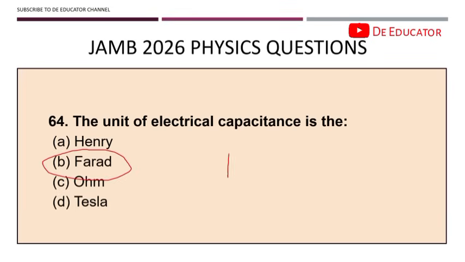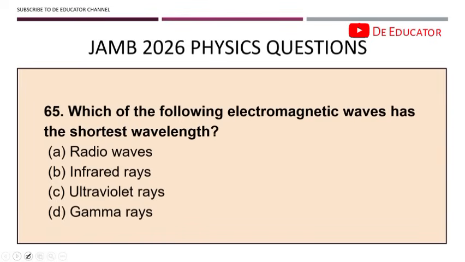So you see something like this, F farad, or you see something like this. Okay, 65. Which of the following electromagnetic waves has the shortest wavelength? Okay, so you also come across questions like this. Electromagnetic wave. For electromagnetic wave, we also have a mnemonic for that. The mnemonic is a very simple one, and you can use it to know.